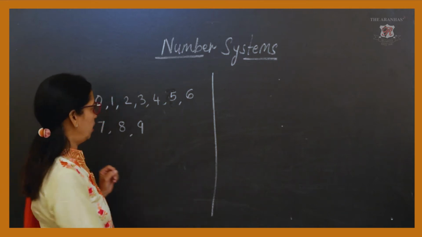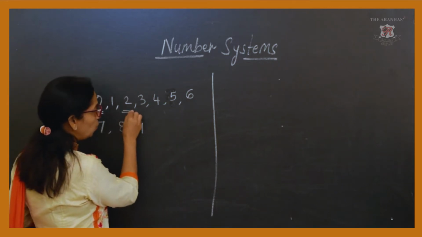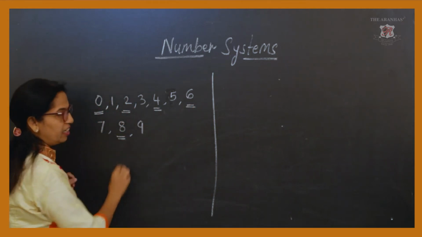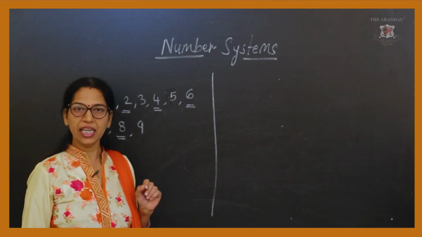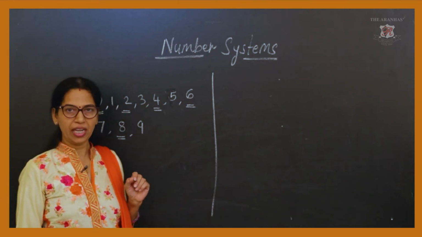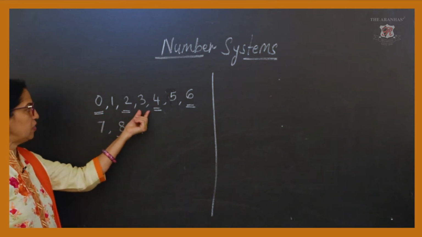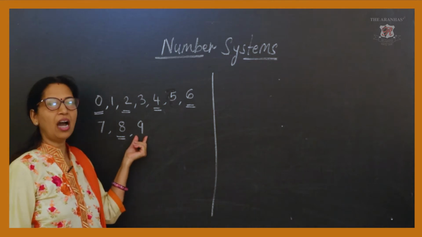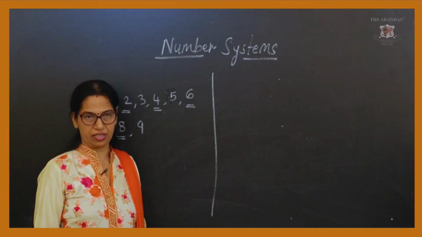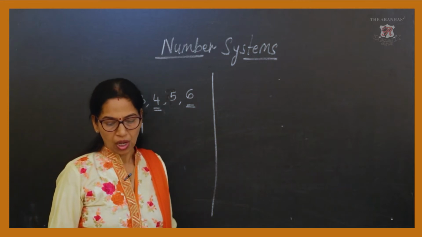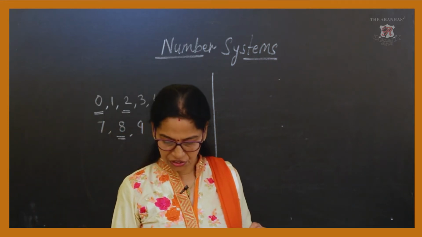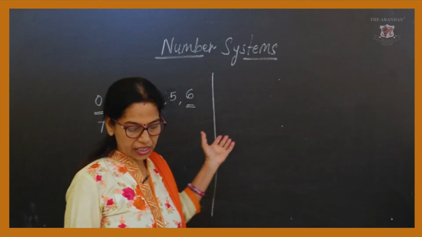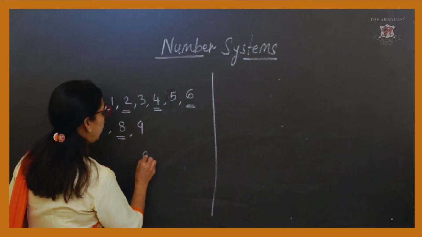Out of these, 0, 2, 4, 6 and 8 are called even digits, while 1, 3, 5, 7 and 9 are called odd digits. Now, this system, the Hindu-Arabic system, is called the denary system.